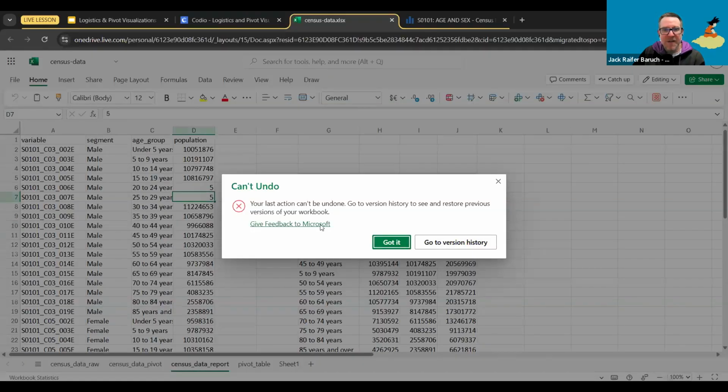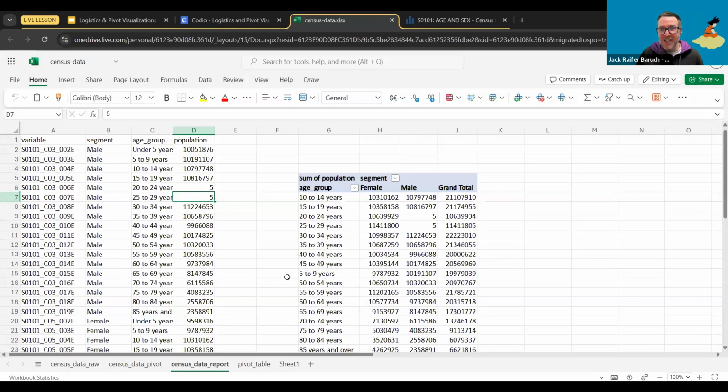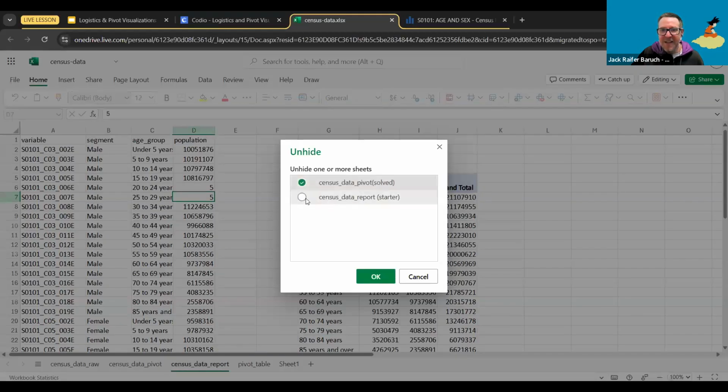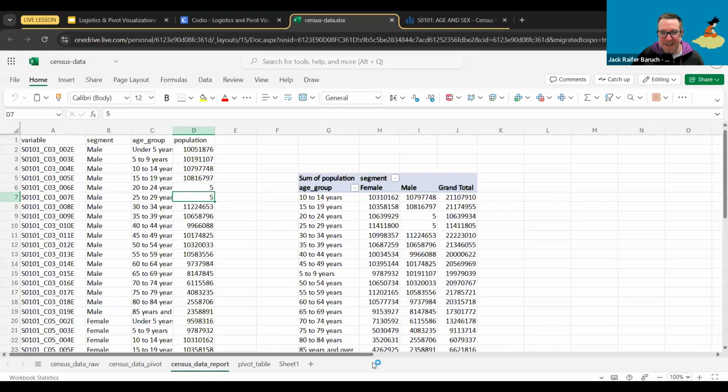I can't undo things here. Oh, see, I just messed up my data. See why you don't change the data without having a backup plan? Actually, I do have a backup plan. Unhide. Open up my table so I can get the data. And now my Excel sheet decided to just stay working on it.